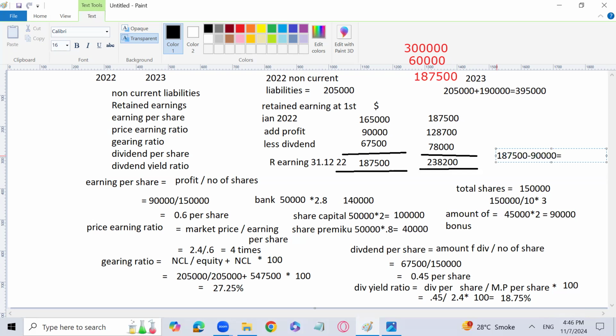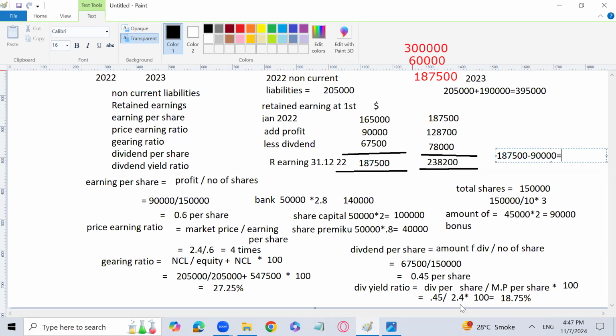Share capital will increase by 90,000. In the past, our share capital was 3 lakh. Now it will become 390,000. And 60,000 was the premium.